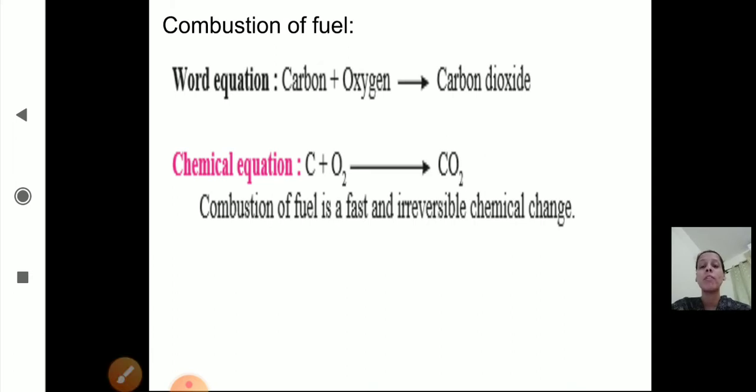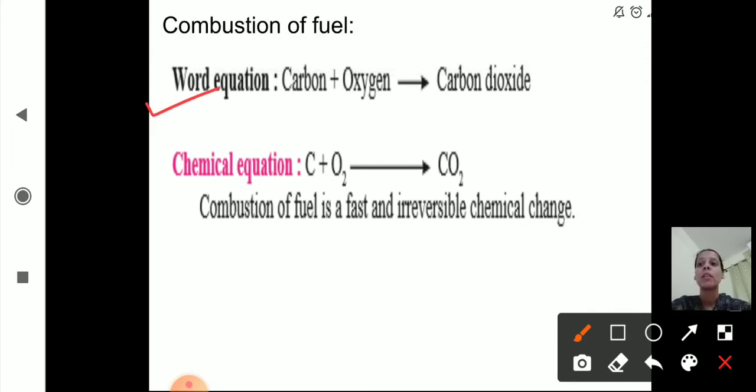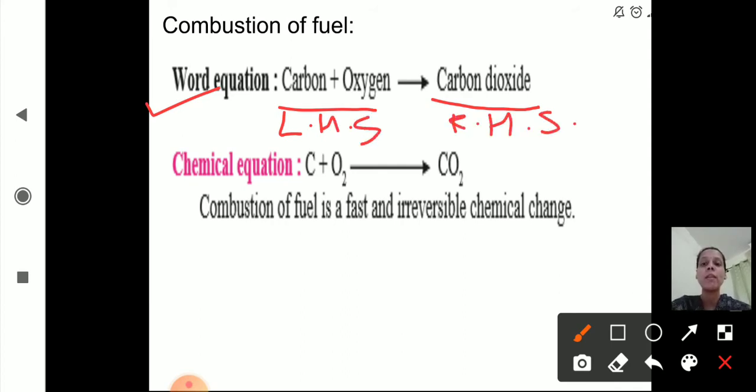As you can see here, the word equation and the chemical equation are given. See the word equation first. Carbon combines with oxygen which is present in the air and it gives carbon dioxide as a product. This is the product and these are the reactants. Reactants we write on the left hand side and products on the right hand side. Carbon reacts with oxygen and it gives carbon dioxide gas.